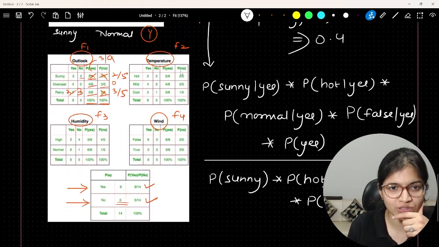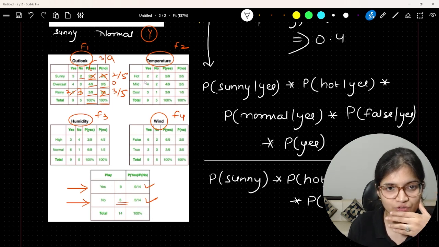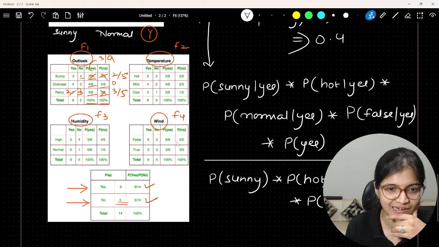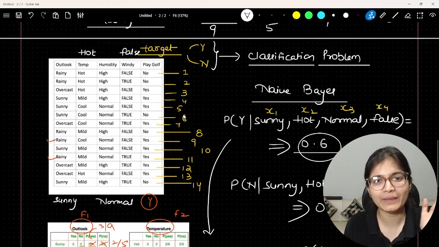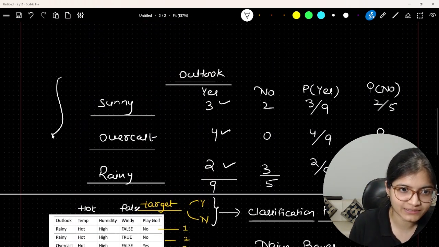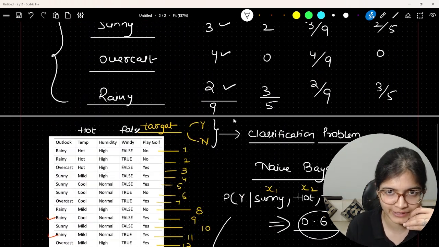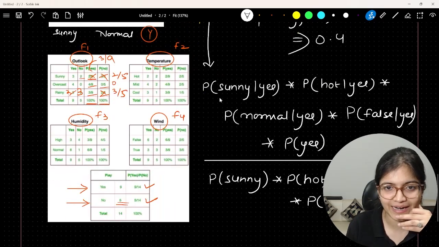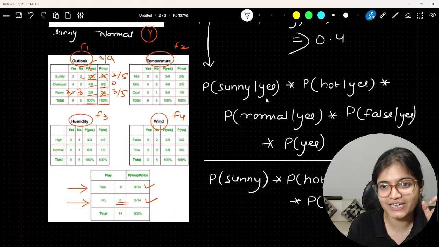Similarly, you can check the other tables as well, because there are many mistakes which I found in the Outlook table. You can check whether the tables for temperature, humidity and windy are correct or not. But I hope you will be able to understand with respect to this table how we can evaluate the probability.